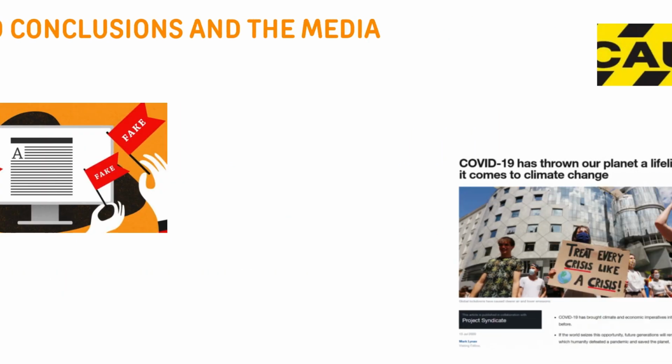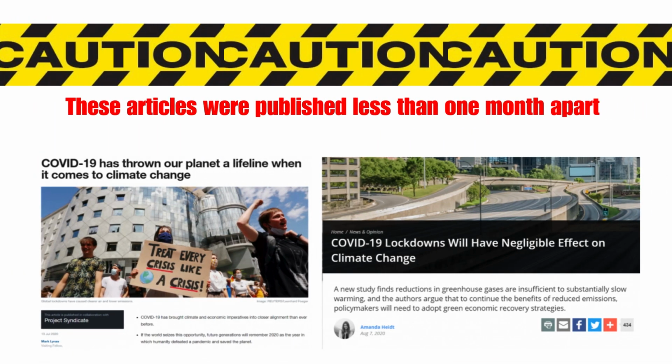For example, let's look at the two news headlines. The first of these two articles was published on the 13th of July 2020, and the second was published on the 7th of August 2020. They were published less than a month apart, and yet in that time, the view of the potential effect of COVID-19 on climate change has completely changed. This highlights the need to interpret news with caution and not jump to conclusions based on one or two news stories. But what happens when people do jump to conclusions based on one or two news stories?